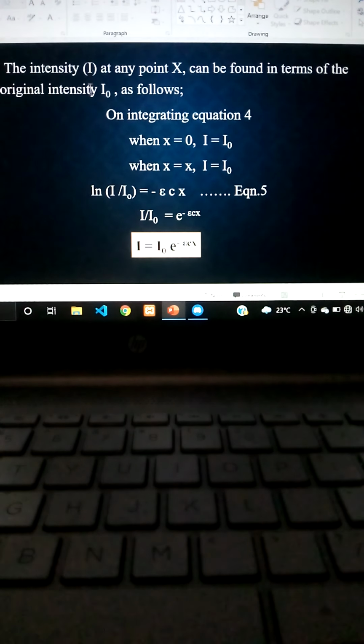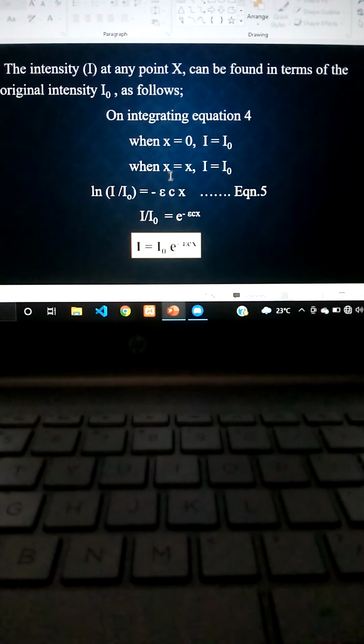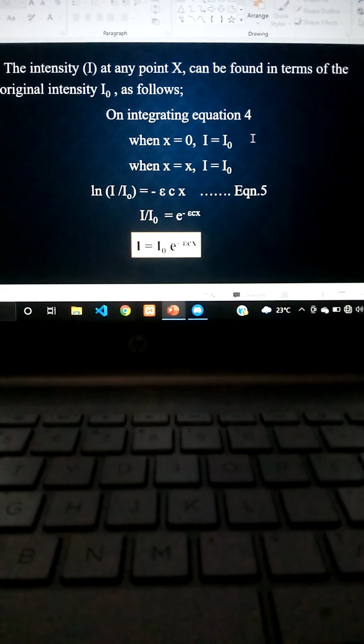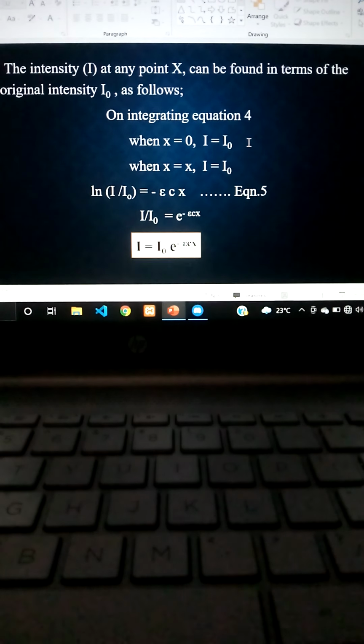So the initial intensity is given as I naught. You have to integrate equation 4 by considering the limits. In case 1, x is equal to 0 and I is equal to I naught. This is the limits value in case 1. In case 2, you have to take x is equal to x and I is equal to I. So by considering case 1 and case 2, you have to integrate equation 4.